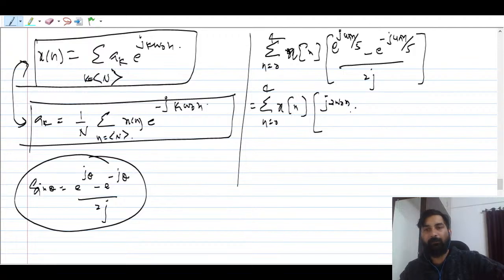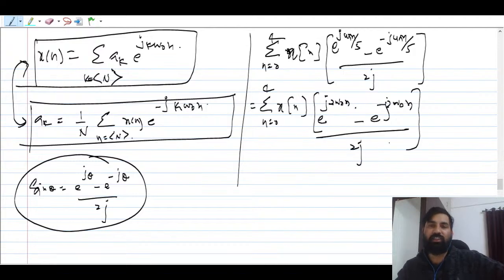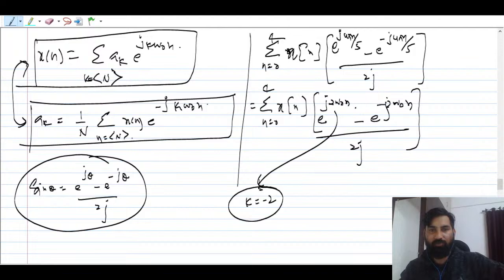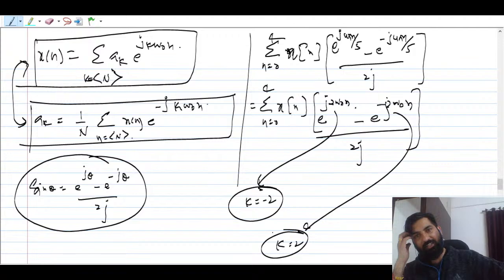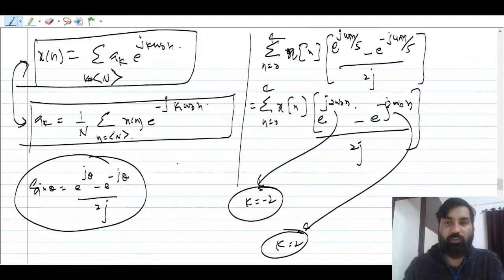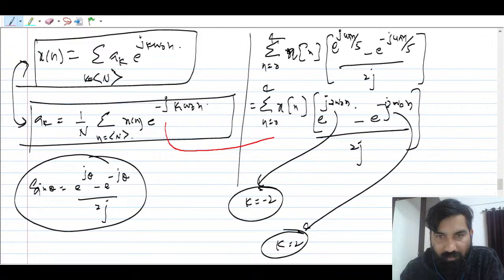Okay, e raised to power j 2 omega naught n minus e raised to power minus j 2 omega naught n, upon 2j. Now you can see here, this is nothing but what? This is very important to keep in mind. This is the minus 2 value, and this will give you the k equal to 2 value. These are the identifications. You have to compare with the actual definition. So if you compare this and this,